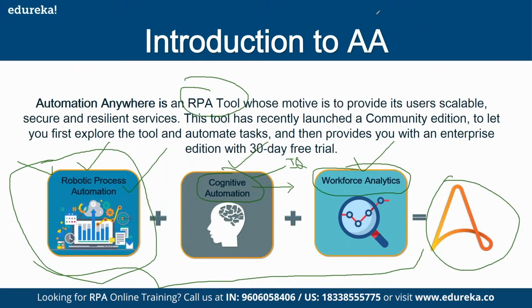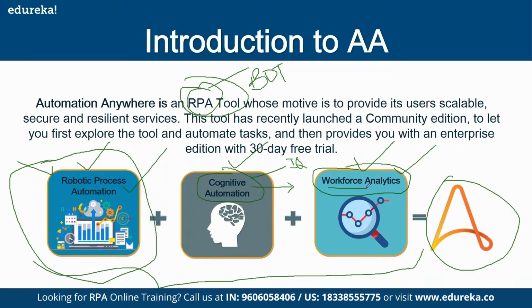But who is working here in RPA? Who is the workforce? Your bots are the workforce. Bots are the ones who do the work for you. Those are the workforce, and these bots are software. How many bots have been executed, how many times, how long? All those analytics will come up here.